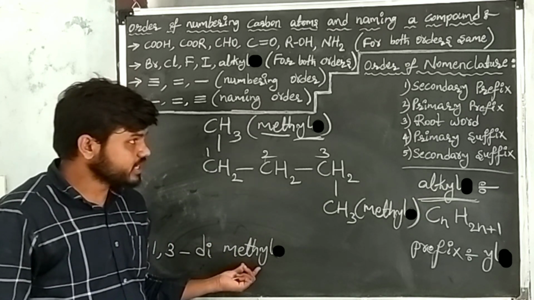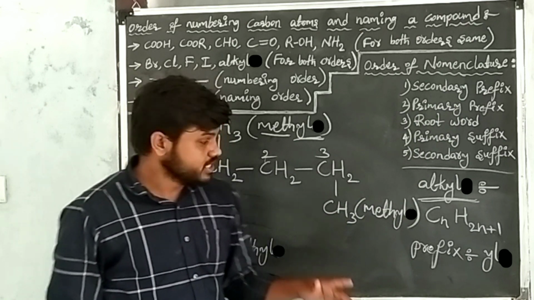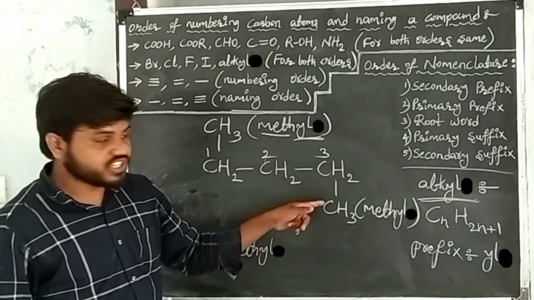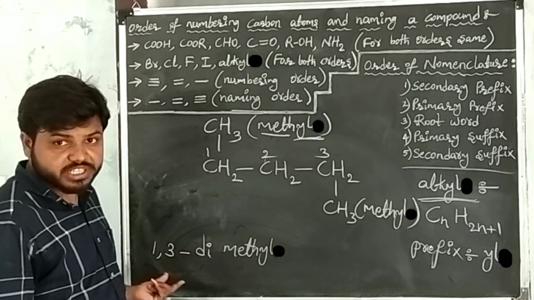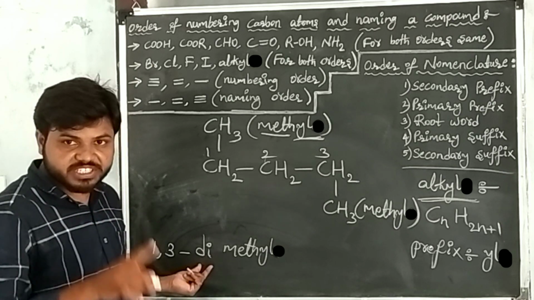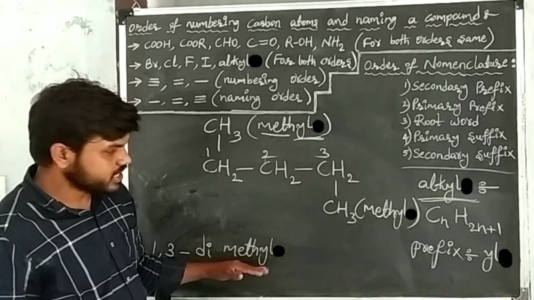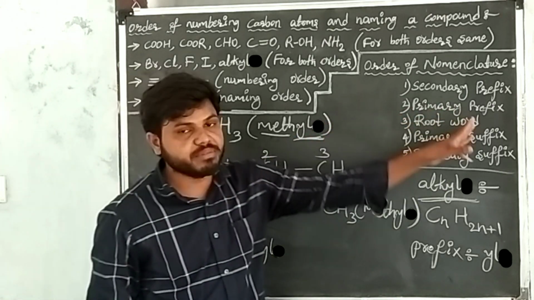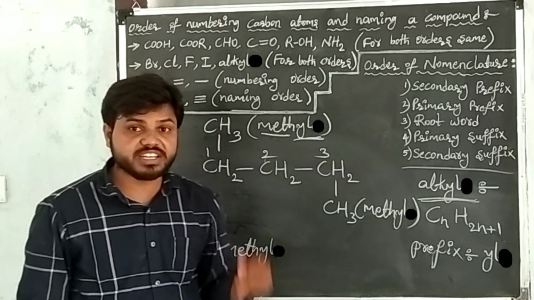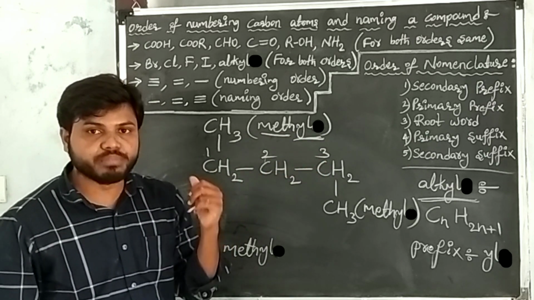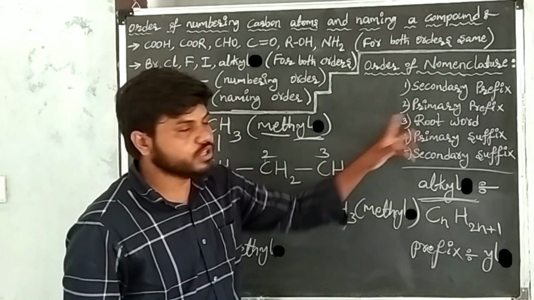After writing methyl, go to the primary prefix. See, 2 methyls are there. First write the positions. I have written the positions. 2 times means the numerical prefix is di. The prefix is methyl. So methyl is completed. Now go to the primary prefix. Primary prefix means what? Cyclic. In the given carbon compound, cyclic is not there. Then go to the root word.